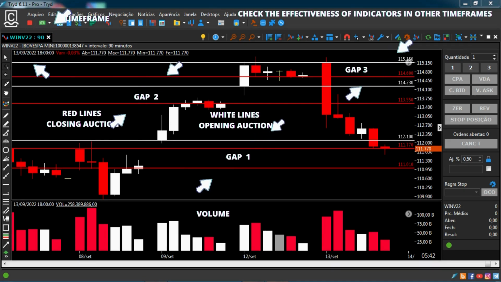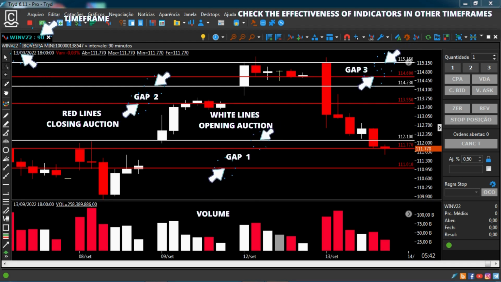The first candlestick is formed by the resulting gap between the price of the asset at 5:55 p.m. and the one referring to the closing auction price. The second is the result of the gap between the quotations of the closing auction and the opening of the next day's trading session. In these candles, the lines of support and resistance must be drawn at the opening and closing values. When there are no gaps, the opening values are the same as the closing ones.